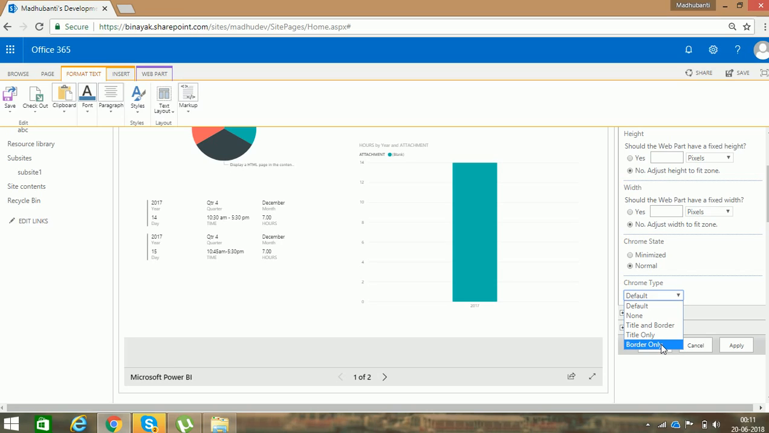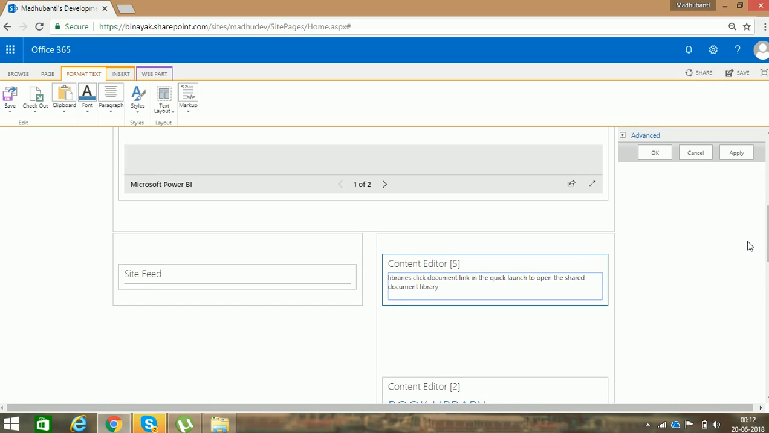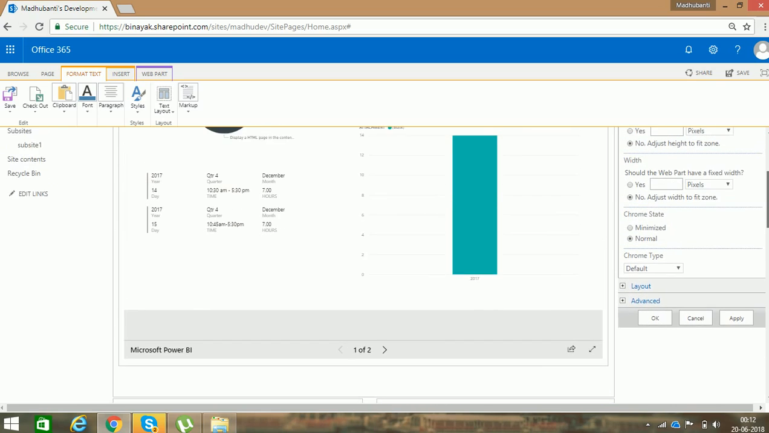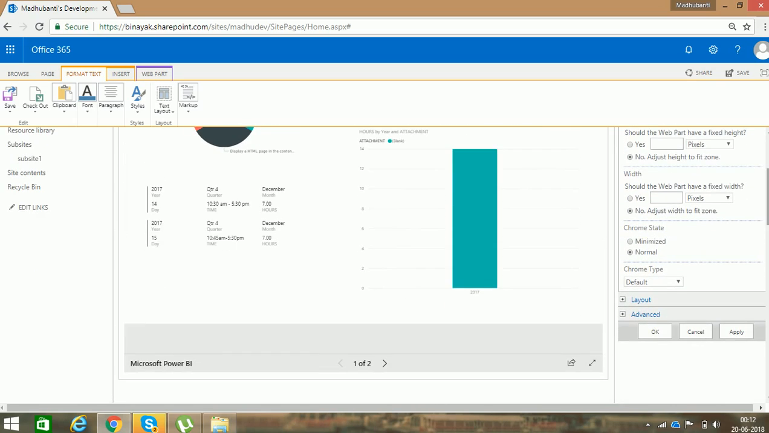If we click on this title only option, then only the title is visible. And if you click on this border only, then only the border portion is visible, which is where I have written something in this portion. This portion is only visible. So the default is always that both the title as well as the border are visible. So I'm clicking on the default option, no need to change it.